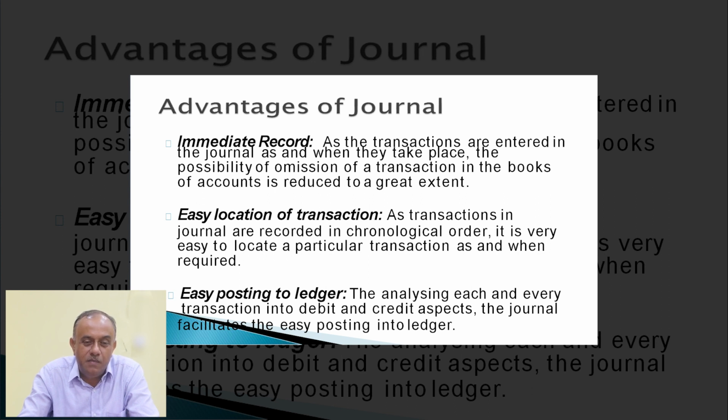The next important function or advantage is easy location of transactions. As transactions in the journal are recorded in chronological order, it is very easy to locate a particular transaction as and when required. So if any problem arises, to detect errors or fraud, etc., we can detect the location of the transaction or the location of the fraud and errors with the help of journal entries.